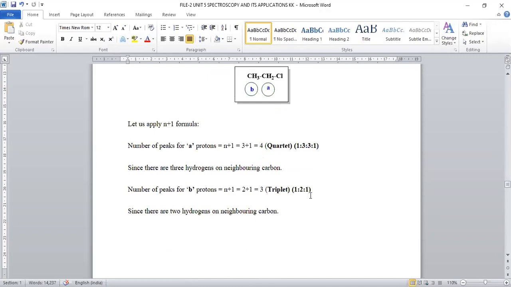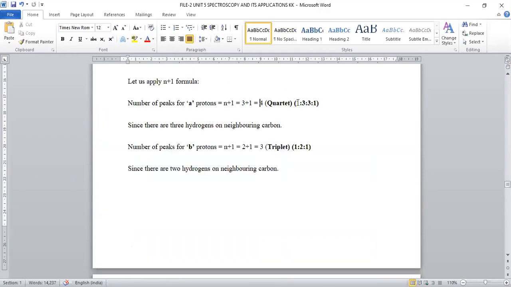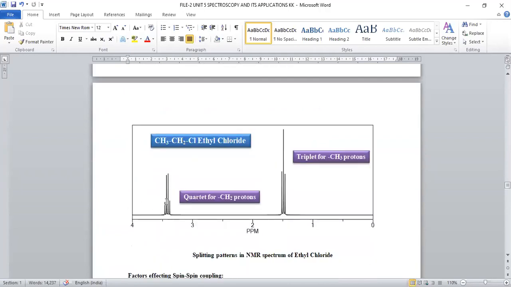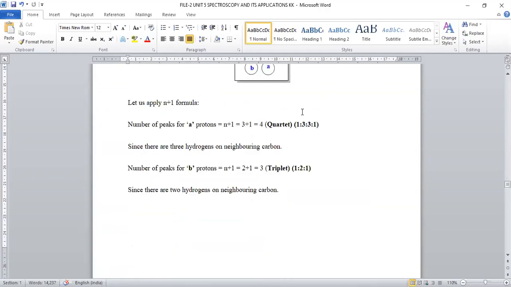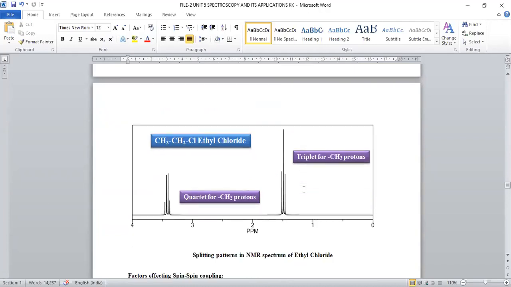Here the intensity ratio is taken as 1:2:1, in the sense that the first peak is this much, the second peak is up to this length, and the third peak is up to this length. This is the peak intensity ratio 1:2:1. For 1:3:3:1, the first peak intensity is like this, the second peak 3, the third peak also 3, and the fourth peak is 1 again. So 4 signals are called a quartet for this A set of protons, and its intensity ratio will be 1:3:3:1.